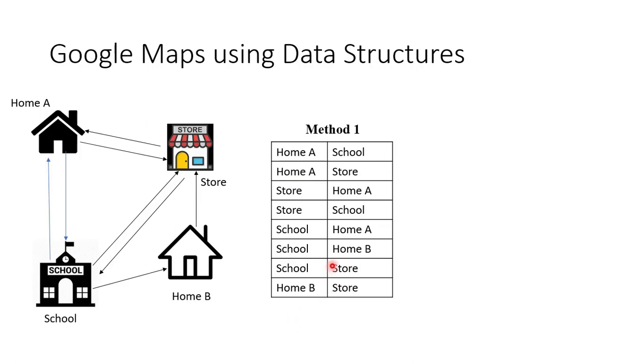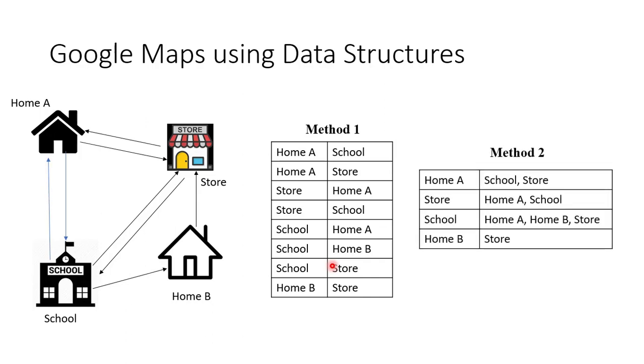So in order to solve this problem in an efficient way, we have method 2 here. In method 2, what we have done is, from each location we are going to see what the direct connections from this location are. For example, home A is directly connected to store and school, so you are going to make a single entry that stores both the data items, school and store. How many locations do we have here? We have only 4, so we have only 4 entries in the table.